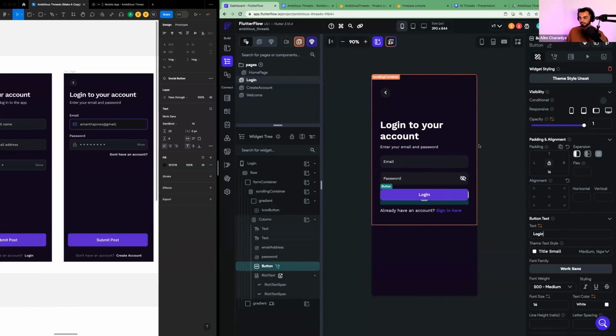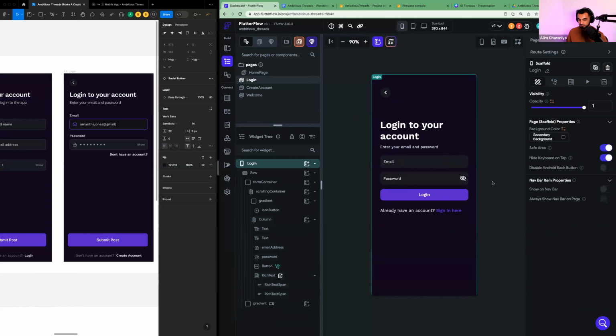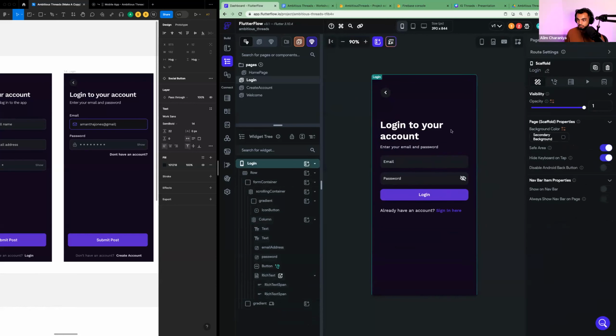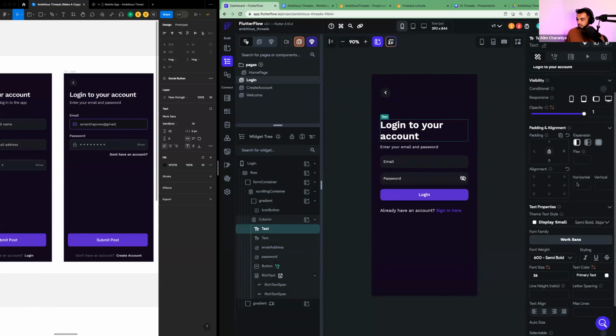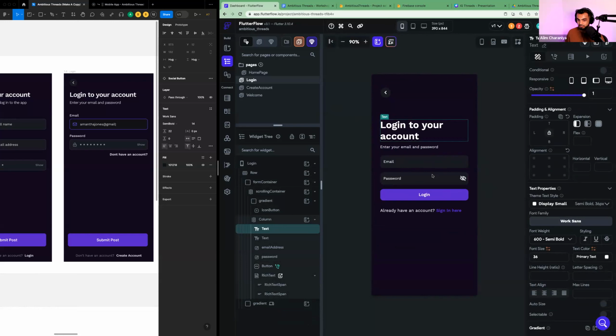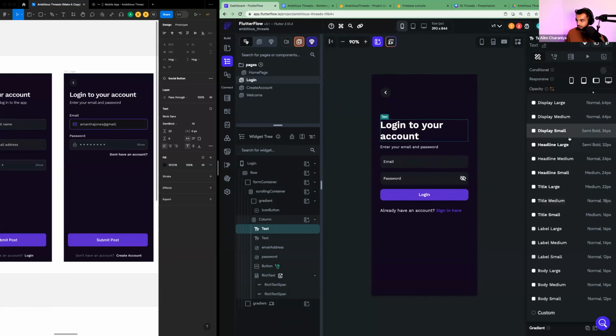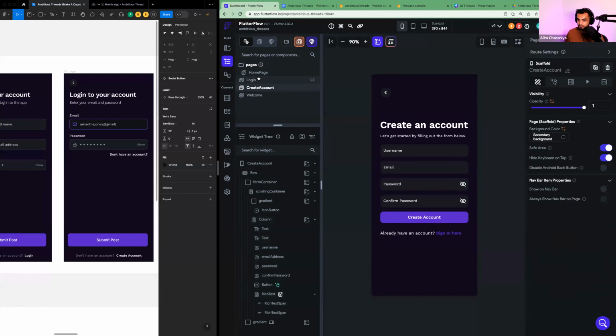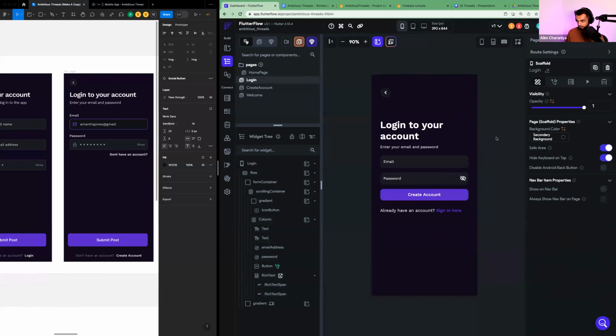Right. So login. So I got login to your account, and I'm going to scroll to the right here, and I'm just going to drop this from 36 pixels to actually we can keep it the same because that's the same font it is there. I'm not going to mess with it.